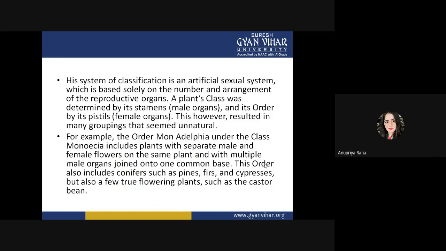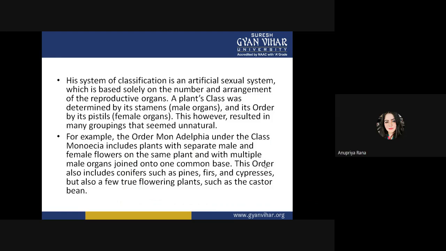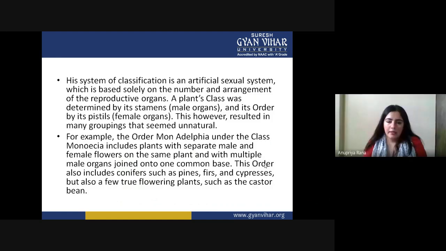A plant's class was determined by its stamens. When we deal with taxonomic units like order, genus, class, or division, he divided the classes on the basis of the number of stamens.